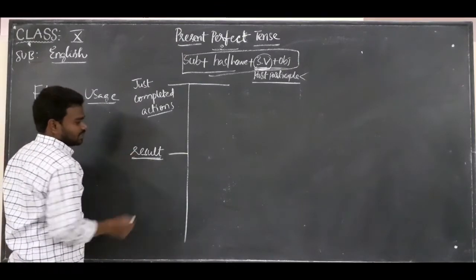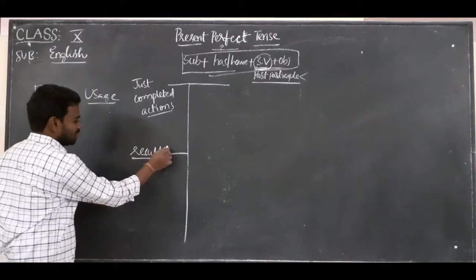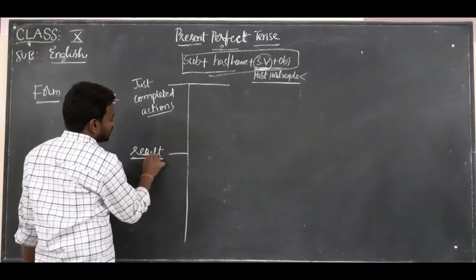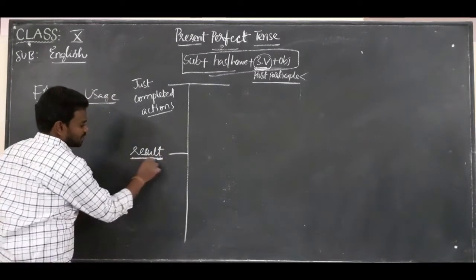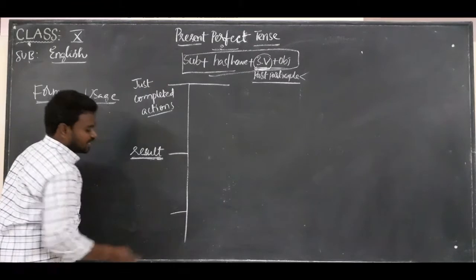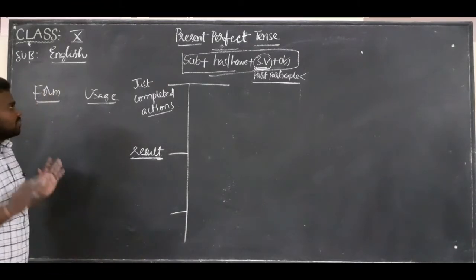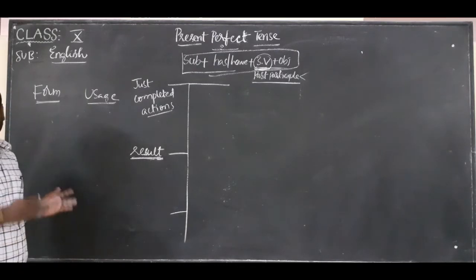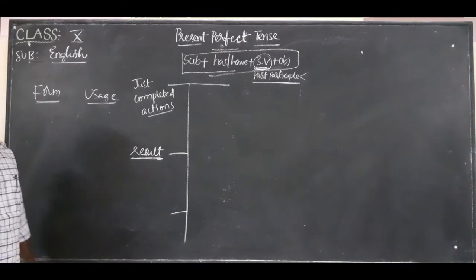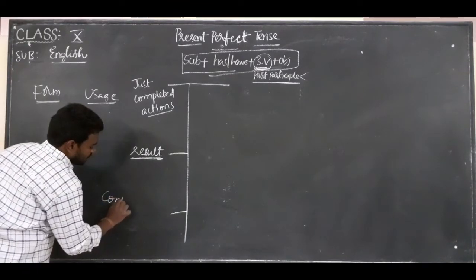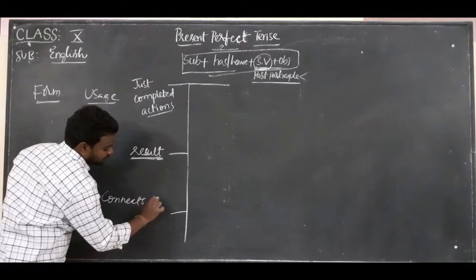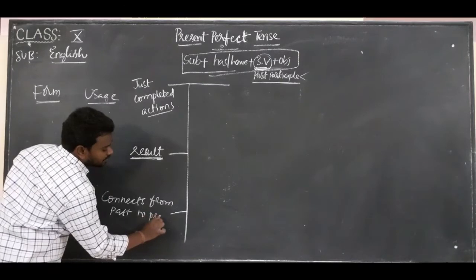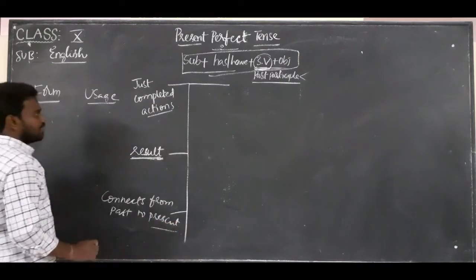Like experience, there is an evidence. Result is nothing but there should be an evidence, right? So we use it in result oriented situations. Now the third one: the present perfect tense is used to connect from the past to the present. Now let us see where they are used.